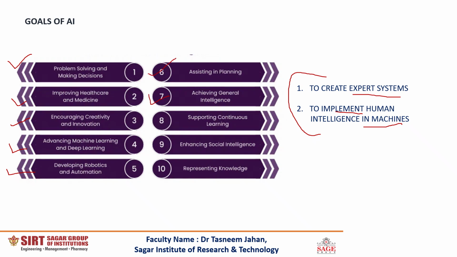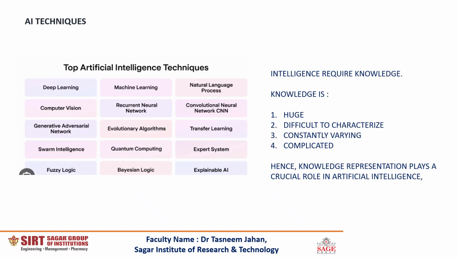AI can help to achieve general intelligence, which is termed as generalization. An AI system can support continuous learning. It can also enhance social intelligence and it can represent knowledge. And this term knowledge is a very important term when we talk about artificial intelligence. So let us dive deeper into knowledge in the next slide.